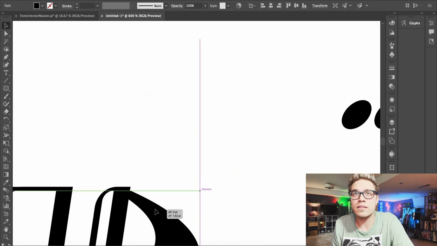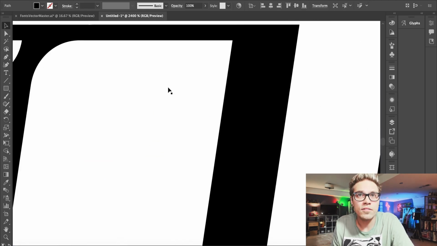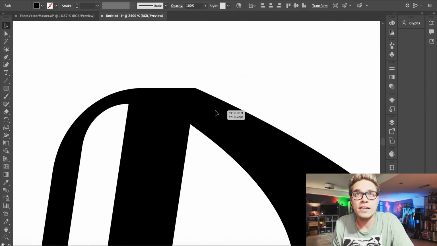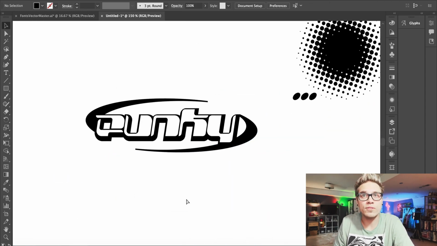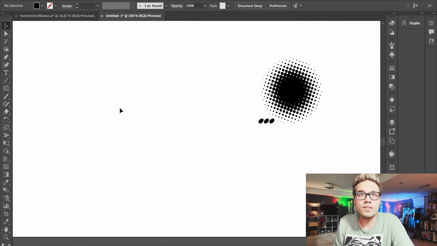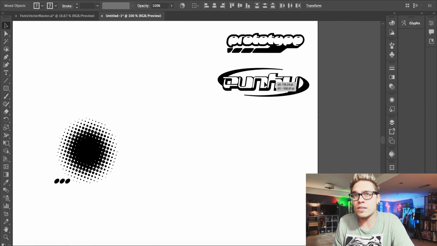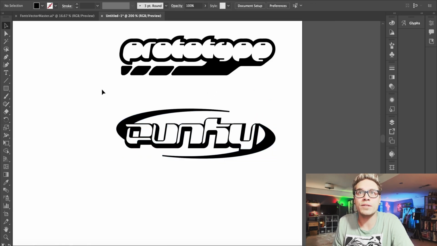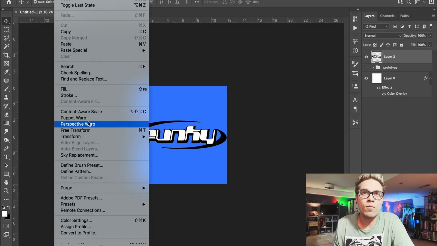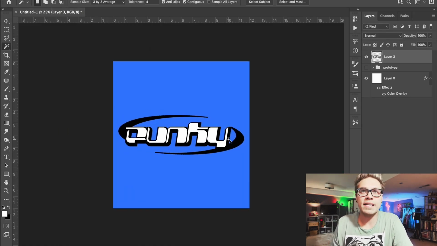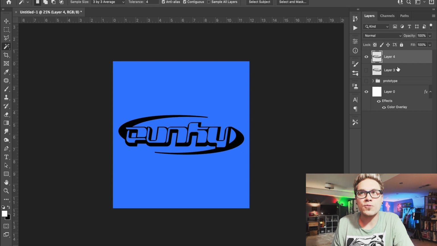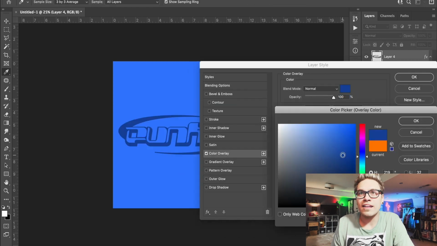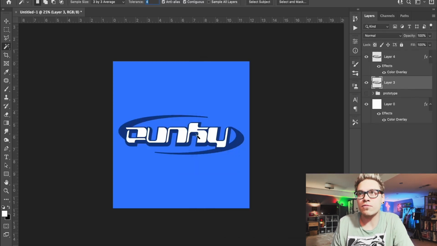And let's just come up here and fine tune, make sure that looks right. Yeah, that's looking good. And we'll zoom back out. So yeah, I think this is looking cool. Let's copy it and bring it into Photoshop and start adding some color. And for this, maybe we can go for something that has an old school drum and bass, or some type of old garage record kind of vibe, something like that.